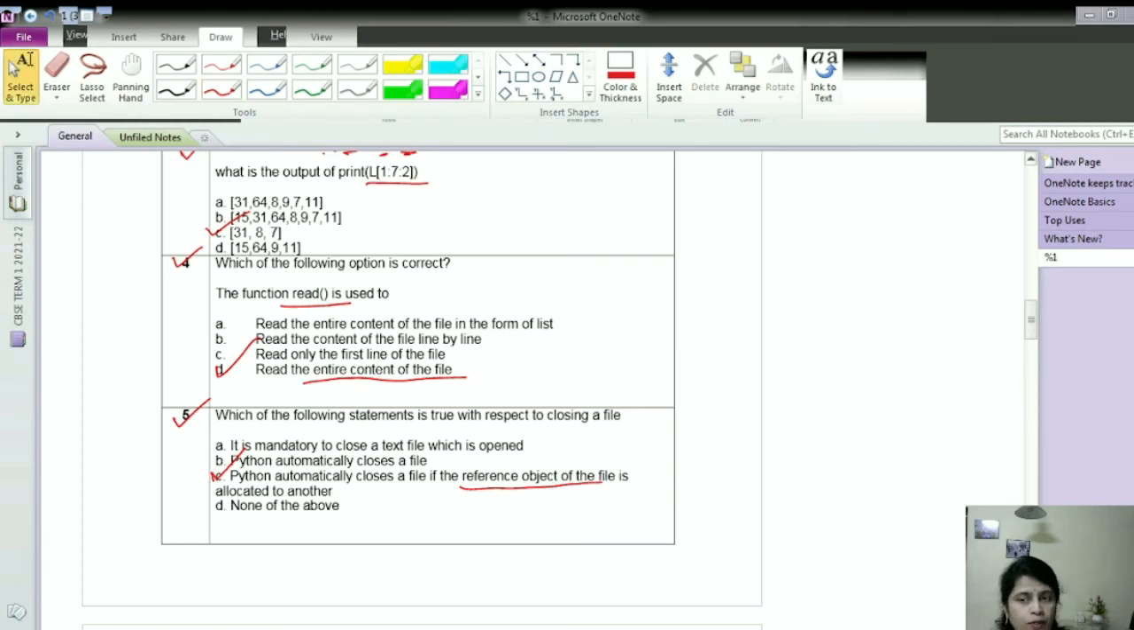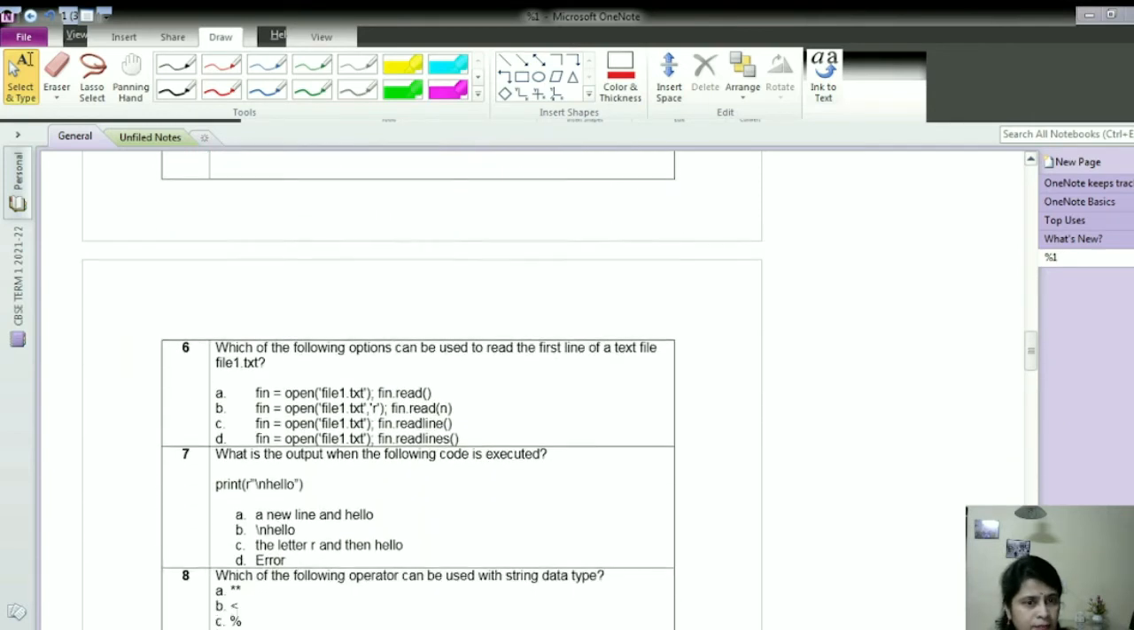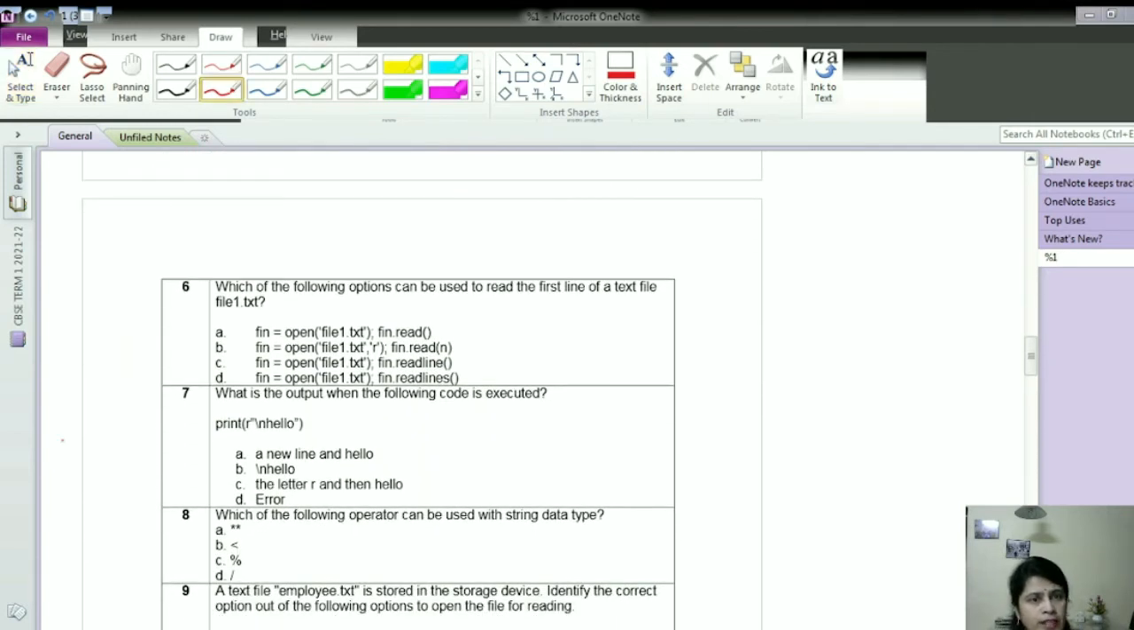Now we will move to the next question, question number 6. Which of the following options can be used to read the first line of a text file, file1.txt? Now see here, the options are given. In file handling, we know that when you open a file, if the mode is not provided, it automatically opens in read mode. Now which option can be used to read the first line of the text file?